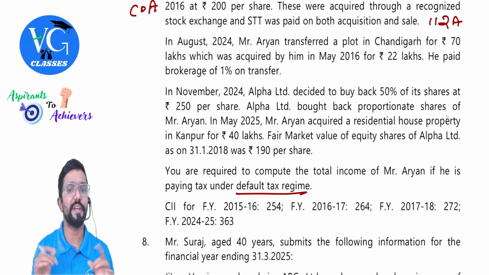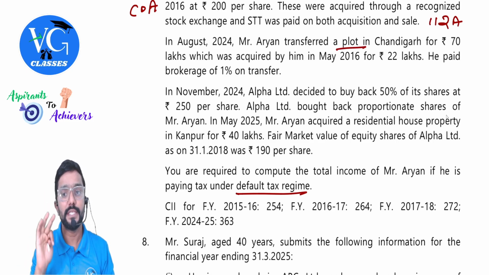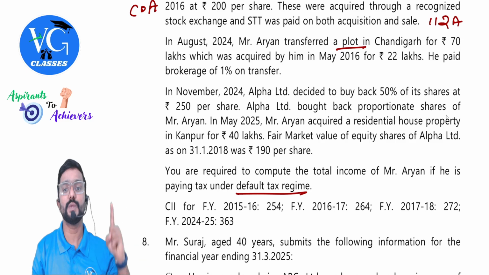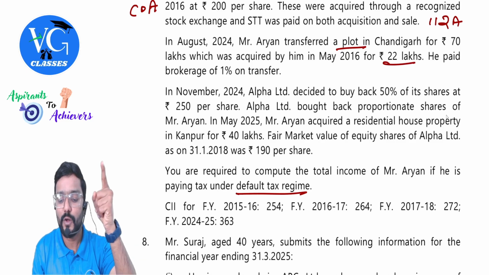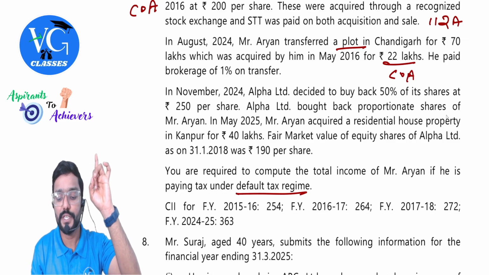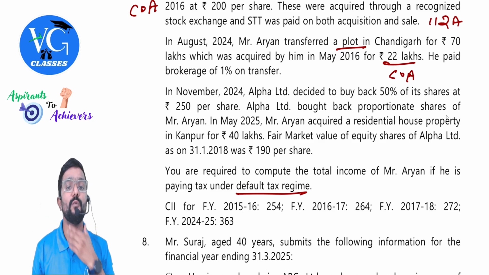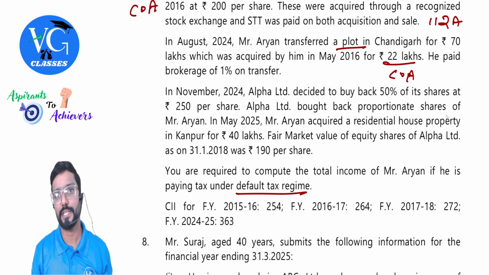In August 2024, Mr. Aryan transferred a plot. Plot means only land, okay? Only land, in Chandigarh for 70 lakhs, which was acquired by him in May 2016, long term. Cost of acquisition, hope you are getting it, is 22 lakh. Yes, sir. He paid brokerage of 1% on transfer, expenses on transfer.